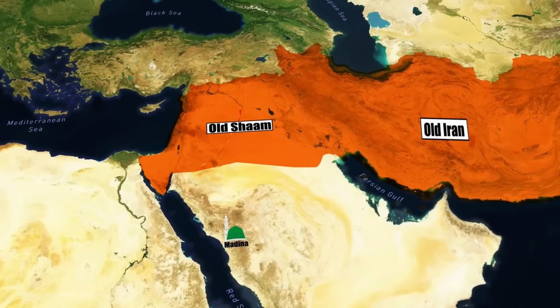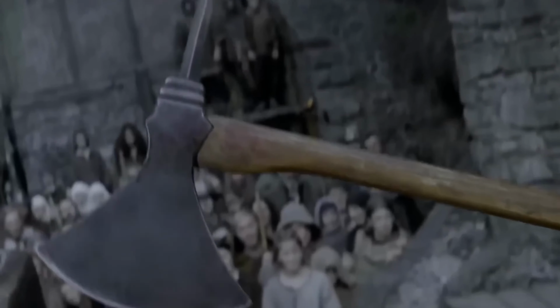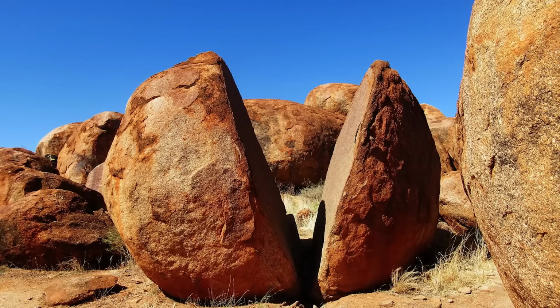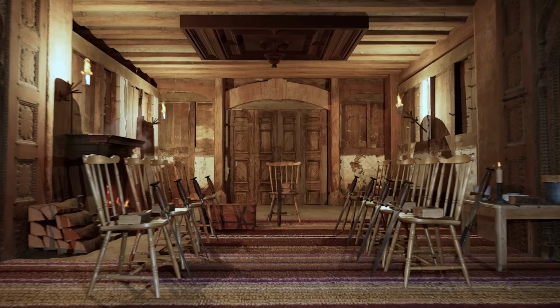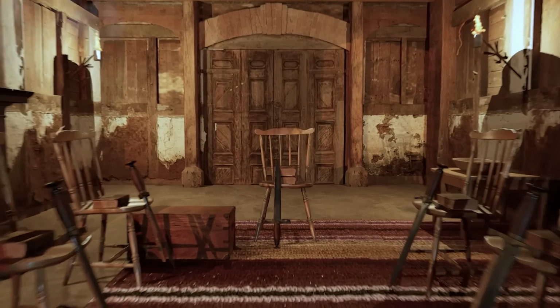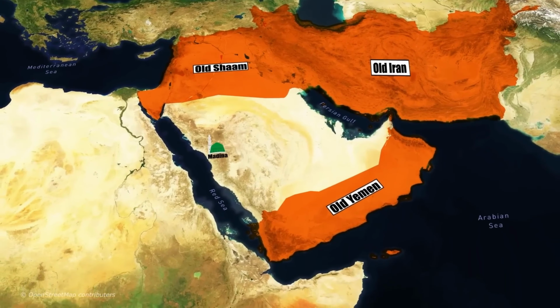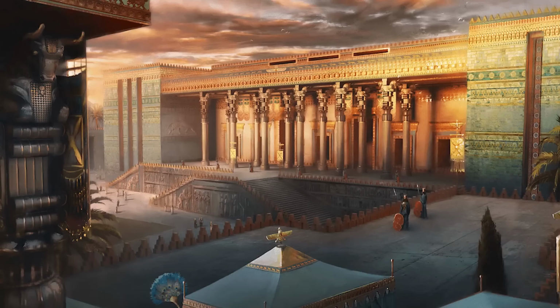Then he took the hammer a second time and struck the stone. And this time he said, I can see Iran and the palaces of Iran are mine. Prophet Muhammad sallallahu alaihi wasallam struck for the third time heavily and the stones broke into small pieces. The companions were shocked at what the Prophet said about Syria, Yemen and Iraq coming under the Muslims, because the Muslims at that time were so weak and these countries were the superpowers of that time.